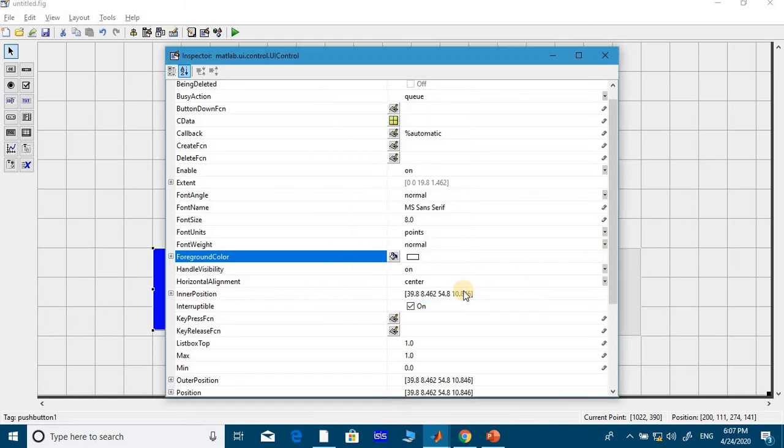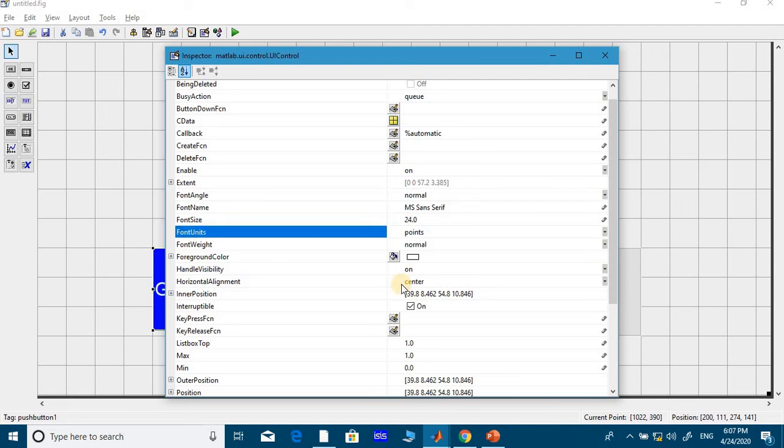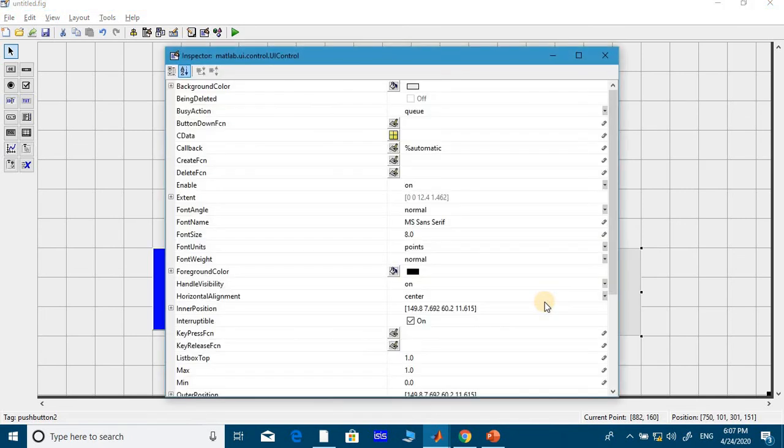Okay, now you increase size. So 8 is very small size, I put it as 24 and close this. See, this is how sinusoidal will generate. Okay, generate sinusoidal signal, and make this also.